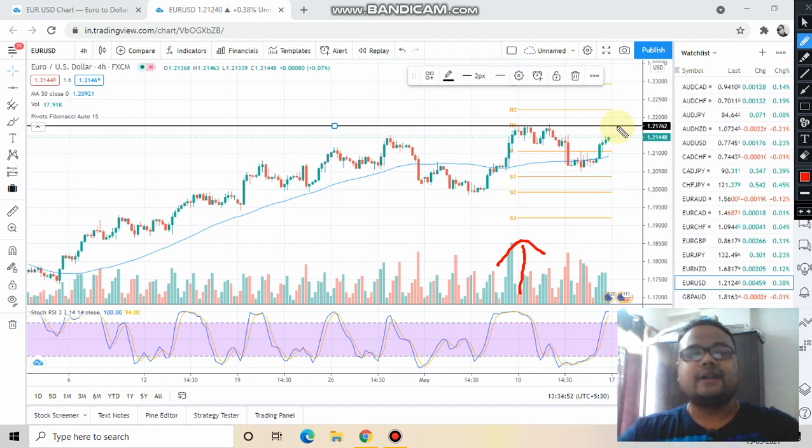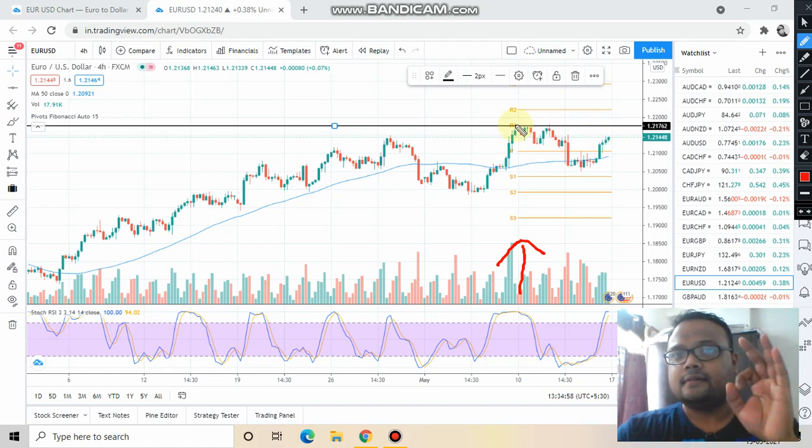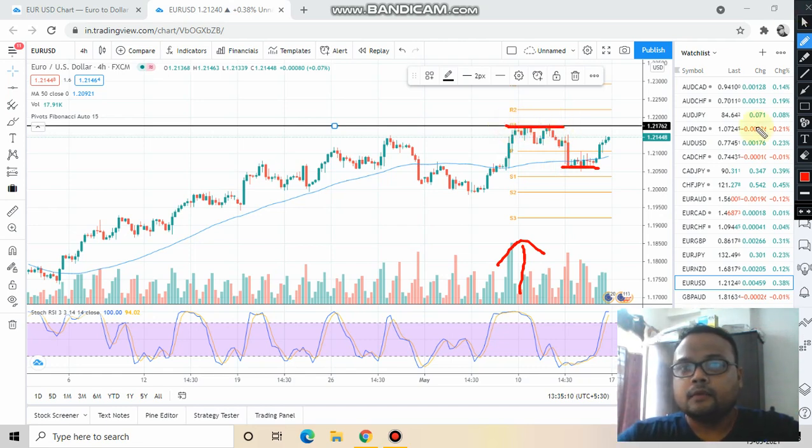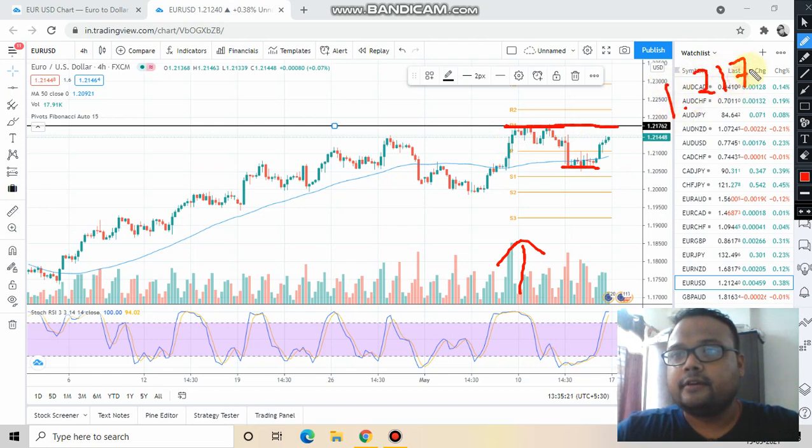So what should be our strategy then? As I've already mentioned, our strategy should be very clean and clear, and finding the area of value. So here the area of value will be either at this level or above this level. Right now the market is trading at 1.2144, and the market has resistance at this particular level, 1.2175.